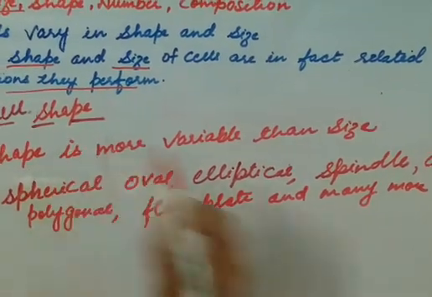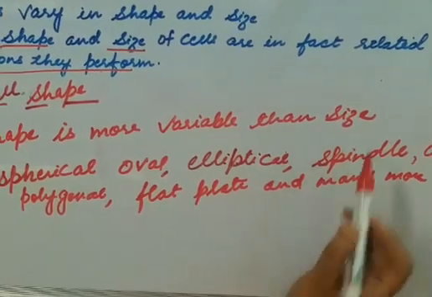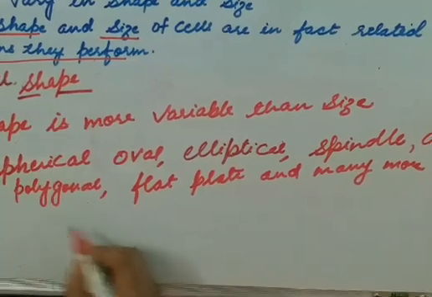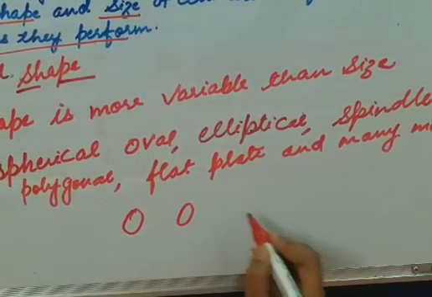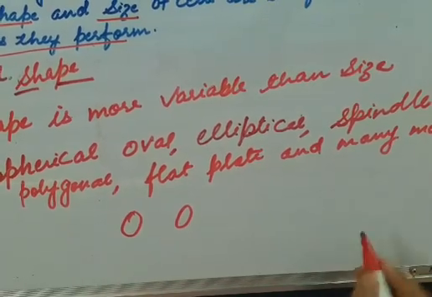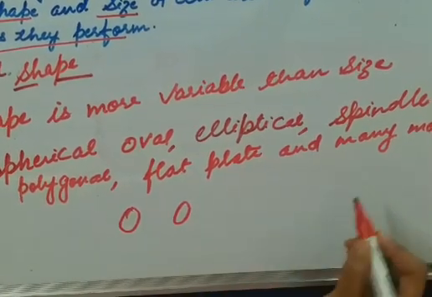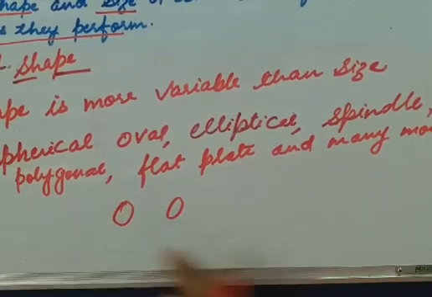The shape of the cell varies more than the size. In many shapes it can come.